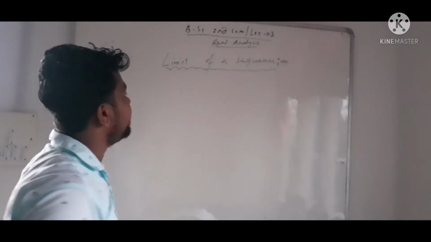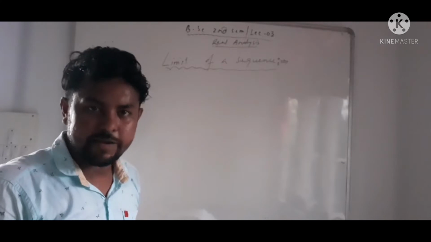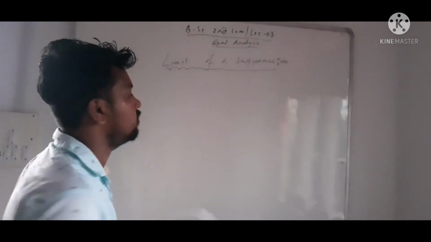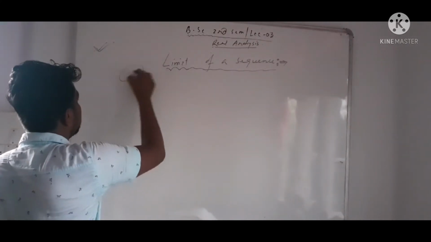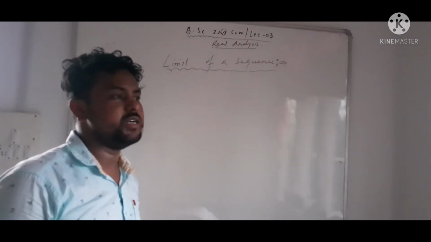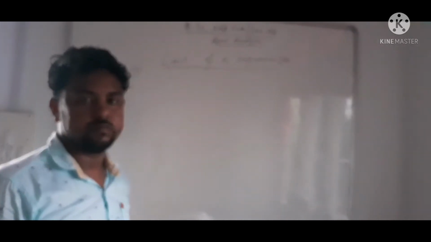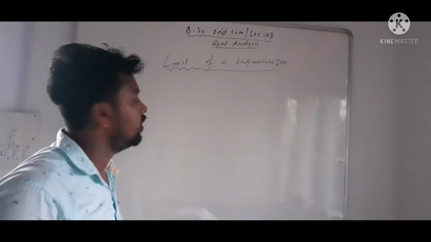Are the limit point and limit of a sequence the same? No. The answer is no. The limit and limit point of a sequence are two different things. There is a connection between them.